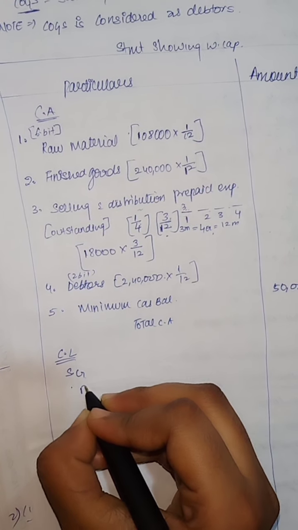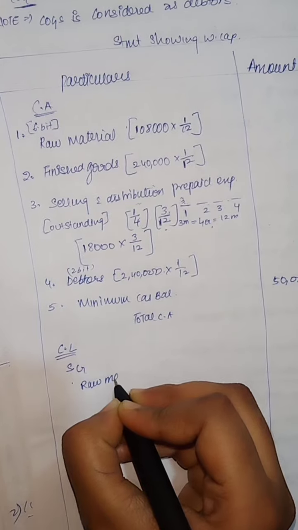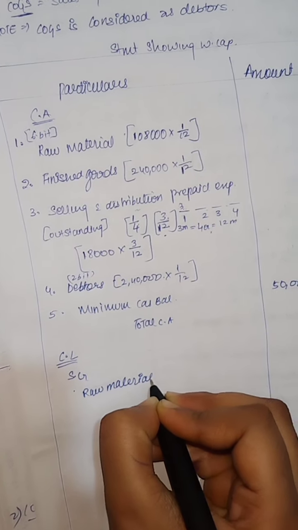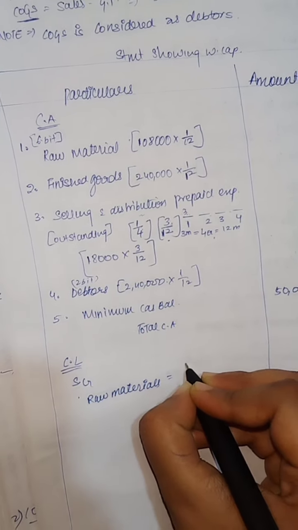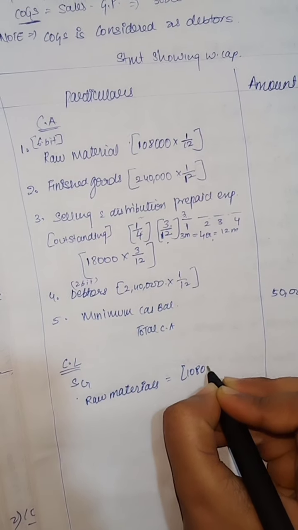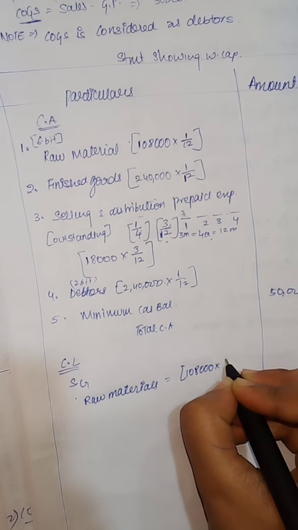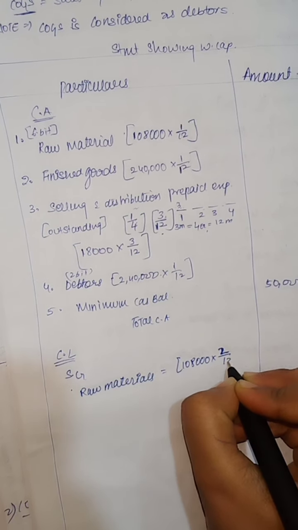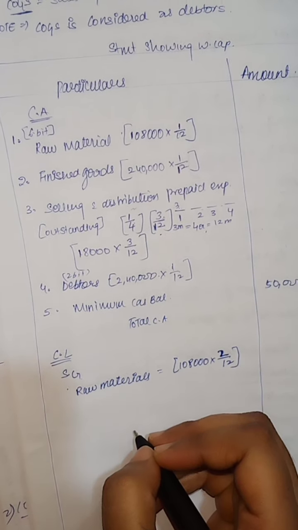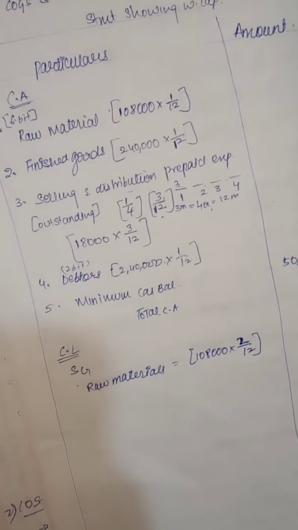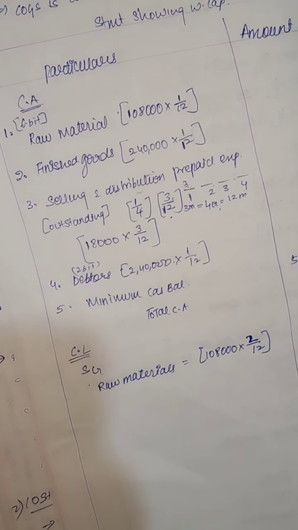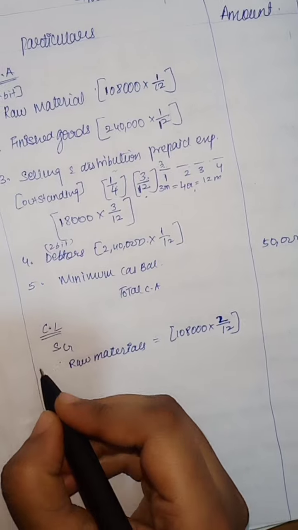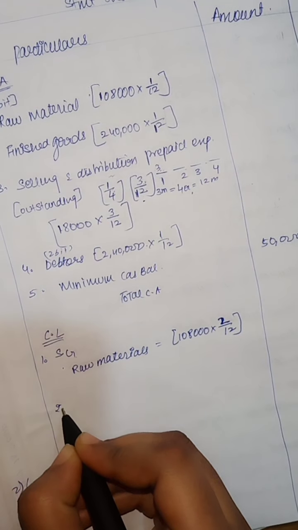Materials, girls, raw materials given, $1,08,000 into how many months they have given? 2 months they have given. Okay, and lag in areas we have seen. What all areas have we seen? So I am writing lag in payments.